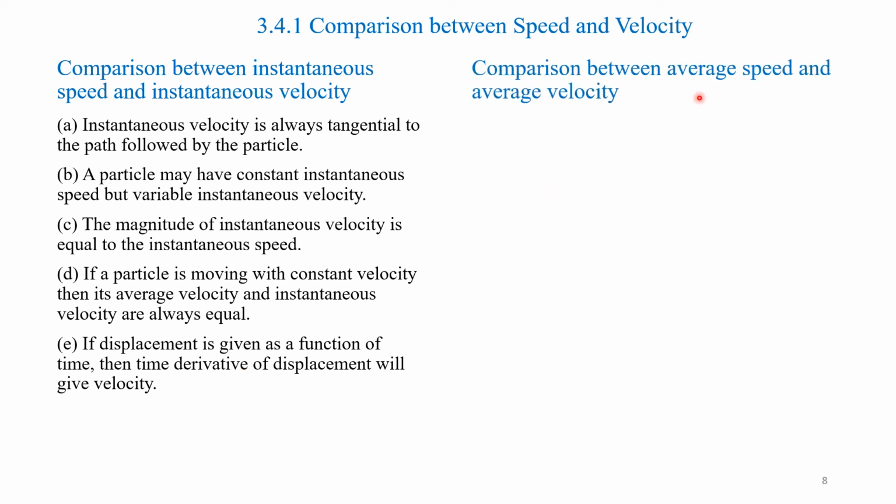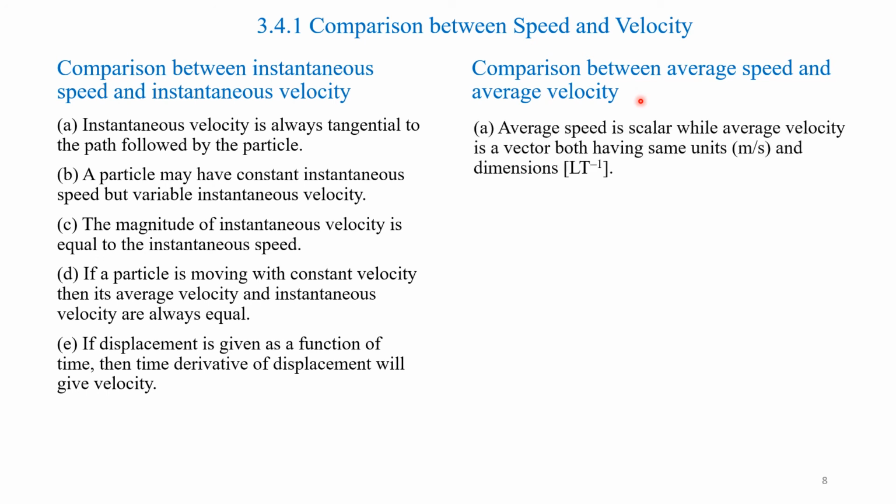Next, comparison between average speed and average velocity. Previously, we compared instantaneous speed and instantaneous velocity, that is at a particular instant, whereas here we are comparing average speed and average velocity. Average speed is a scalar while average velocity is a vector, both having the same unit, meters per second, and dimensions [L T^-1].